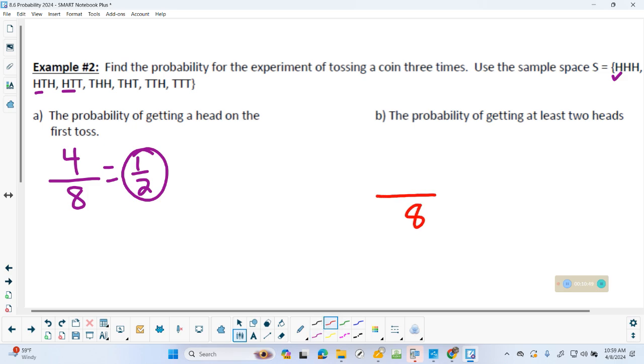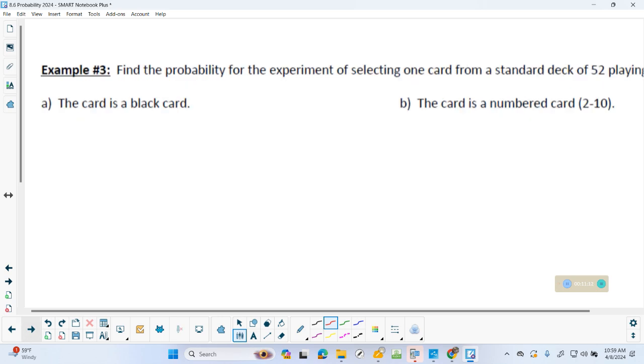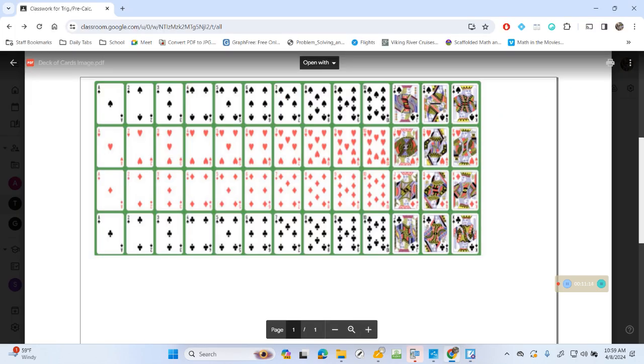Now at least 2 heads, 2 or more. How many favorable outcomes are there? Remember, look at yours, not mine, because one's off my screen. There are 4. Very exciting stuff.